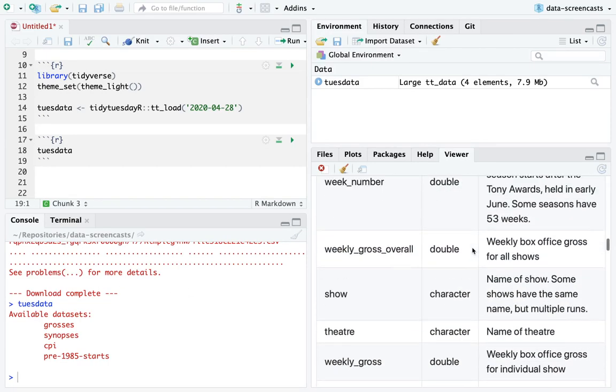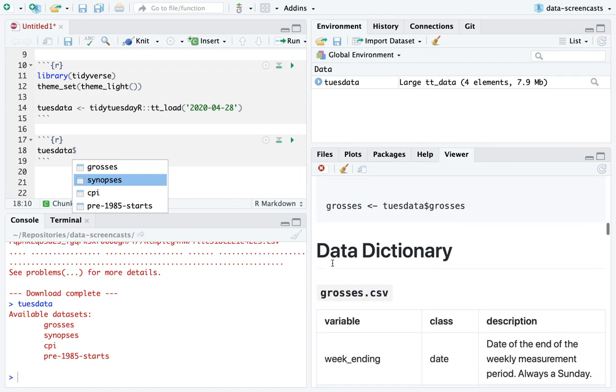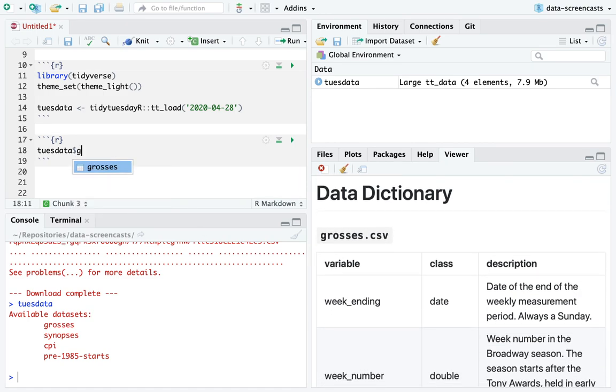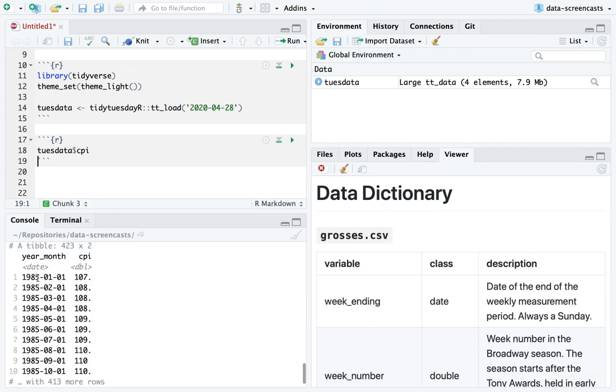Ooh, I love this. You can see the documentation for each of these datasets. Okay, so let's start with, let me see, we have grosses, we have synopses. Synopses is the shows, so we can actually see the show and some of the text about the show. Okay, we can see the consumer price index. So this is, I believe, meant to measure inflation.